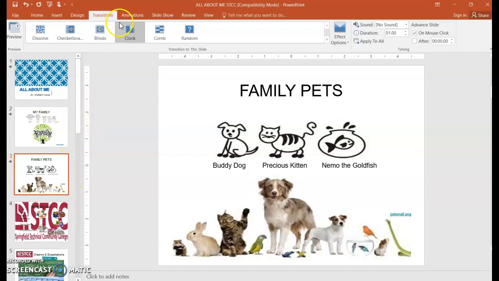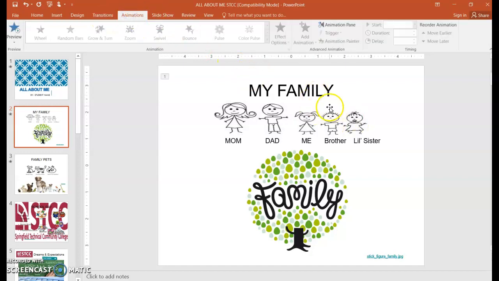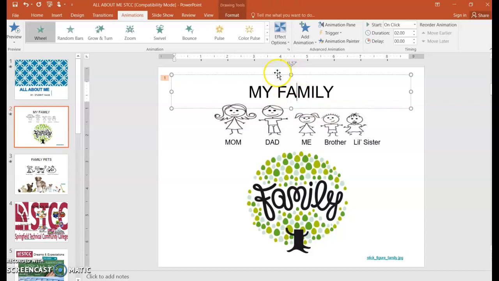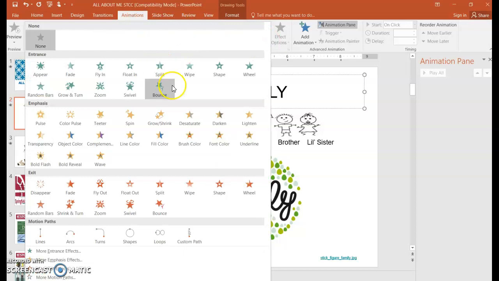The other thing I wanted to introduce is what's called animation. So I select the second slide. So transition is what happens between slides. Animation is what happens within the slide. So what you would like to have happen within the slide. So the first thing I would do is select the placeholder, My Family, and select Animations and then the more options. So there's a lot to choose from. There's entrance, emphasis, and exit.